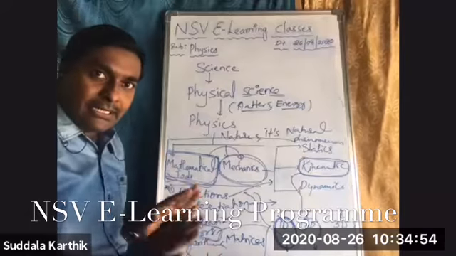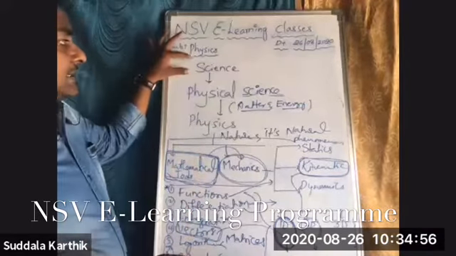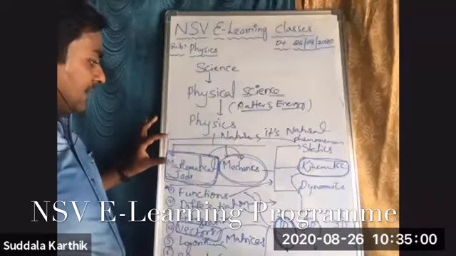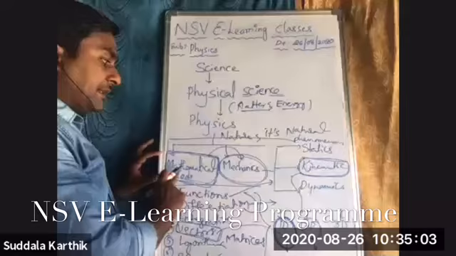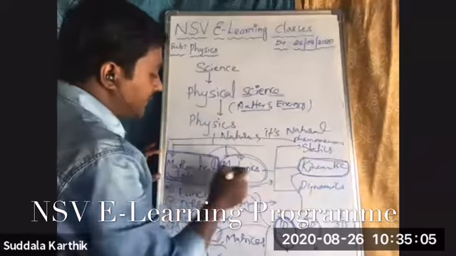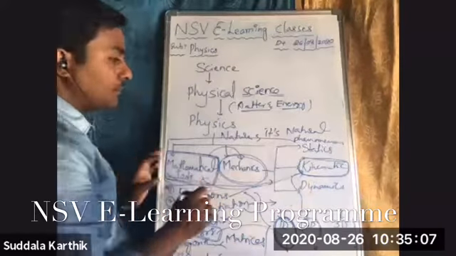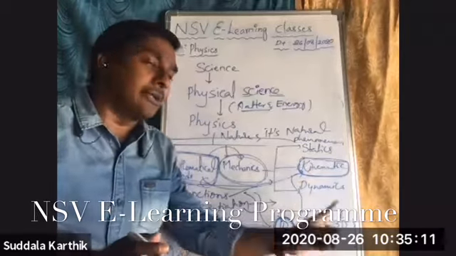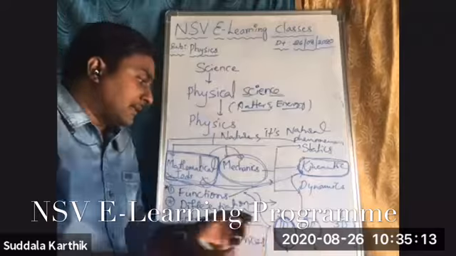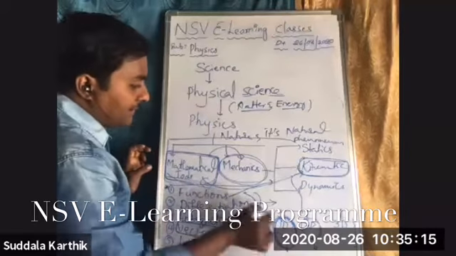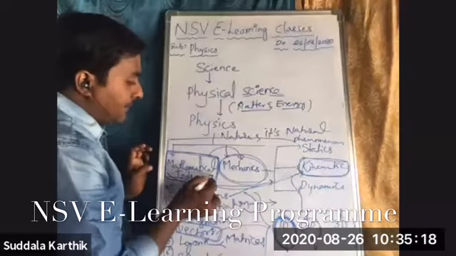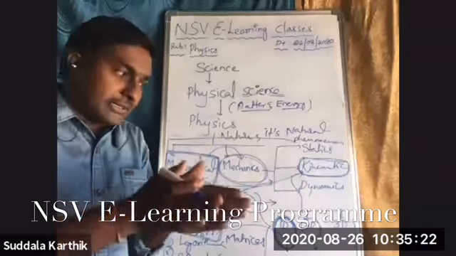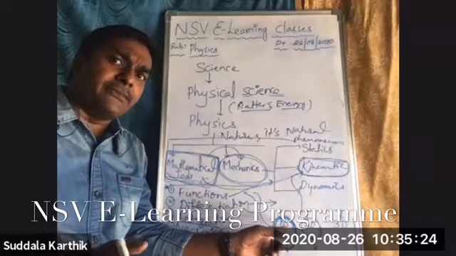I started science, physical science, physics. In that first year physics, there are mathematical tools and mechanics. Under that mechanics, kinematics. Mathematical tools and kinematics, 2 chapters I am going through commonly. Under the kinematics there are 1D motion, 2D motion, 3-dimensional motion. I'm discussing 1D motion and mathematical tools combinedly. Almost 95% of the 1D motion is completed.